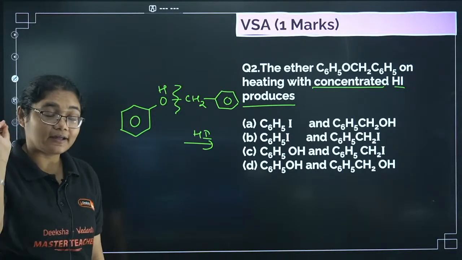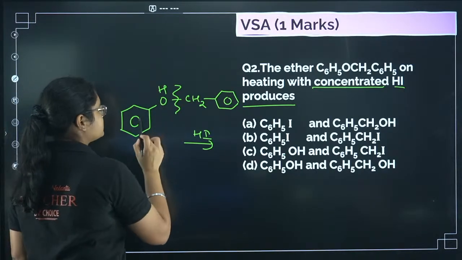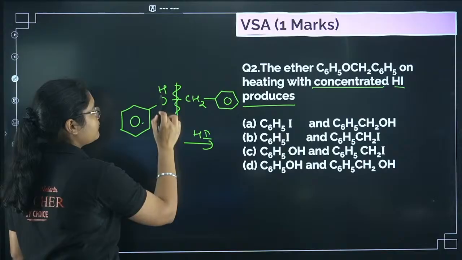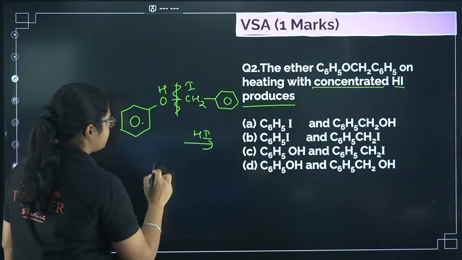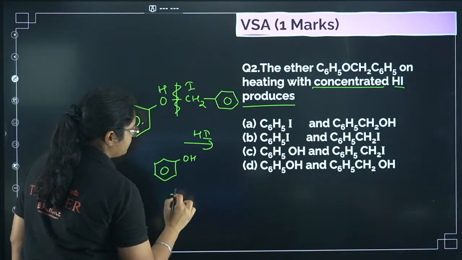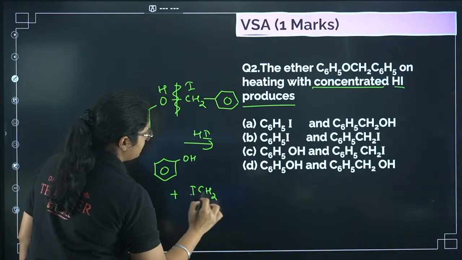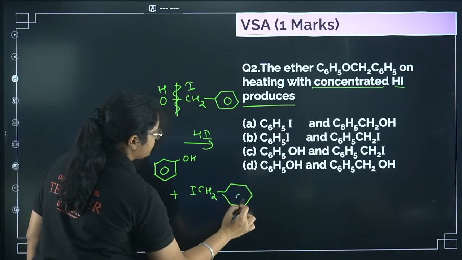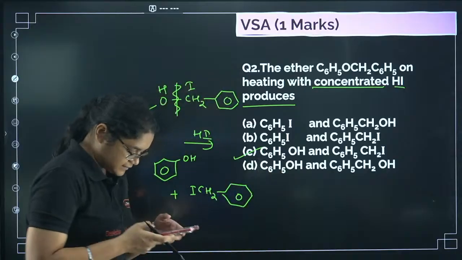Never make this mistake. Whenever you have an oxygen attached to the benzene ring, just break the bond and add H on this side, and on the other side you have to add I. So I'll get one product as phenol and another product as CH2I with the benzene ring. Which option is this? Yes, that is option number C here.